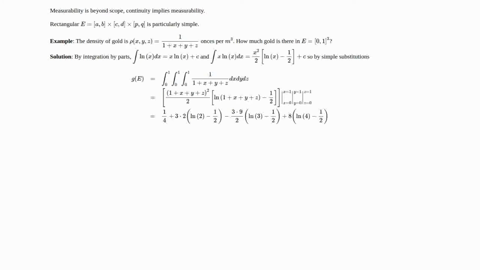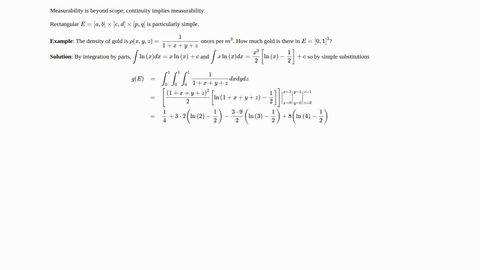And now we'll go back to negative when only 1 of x, y, and z is 0 and 2 are 1, and we'll have 3 of those terms because only one of them is 0. So there's a 3, and then (1 plus x plus y plus z) squared is going to turn into 9, so it's going to be 3 times 9 over 2, and then we're going to have ln of 3 because 2 of x, y, and z are 1, minus 1/2.